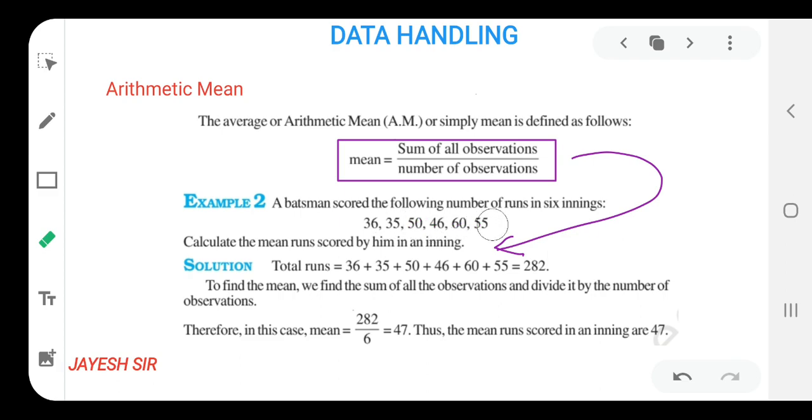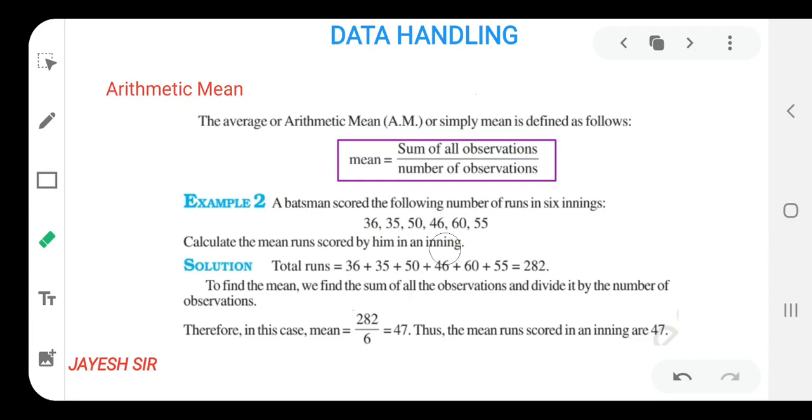These are the observations that would be given to you in each and every question. Here the observations are given in the form of runs. So that's why it is written total runs scored by a batsman. That could be written in the first step. Sum of all observations can be written as runs scored by batsman, total runs scored by batsman. So we will add all the numbers. So after adding all the numbers, what are we going to get?